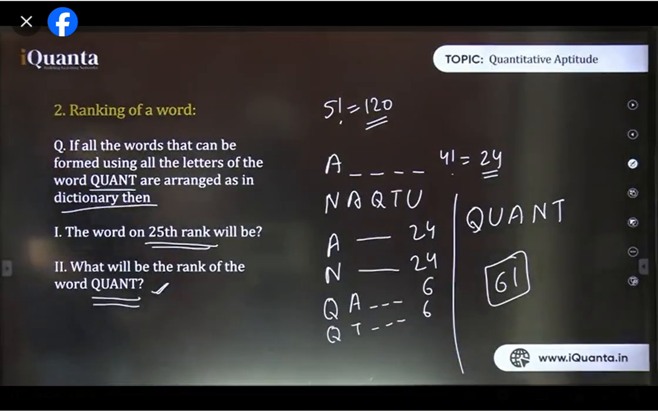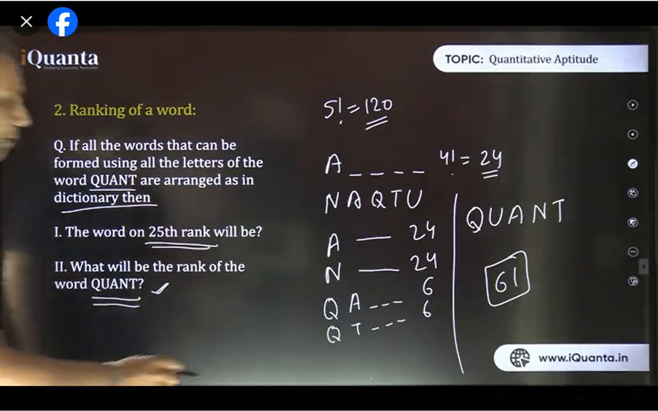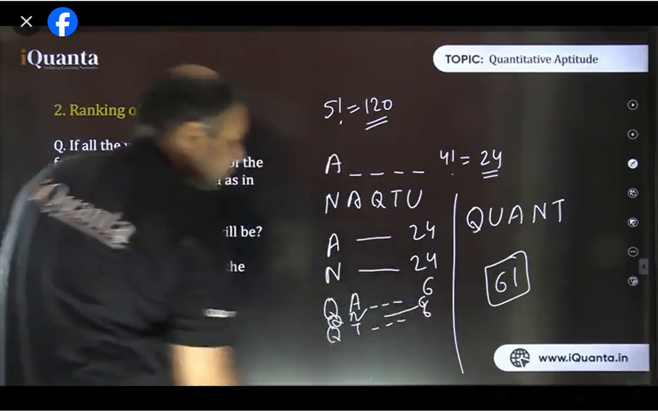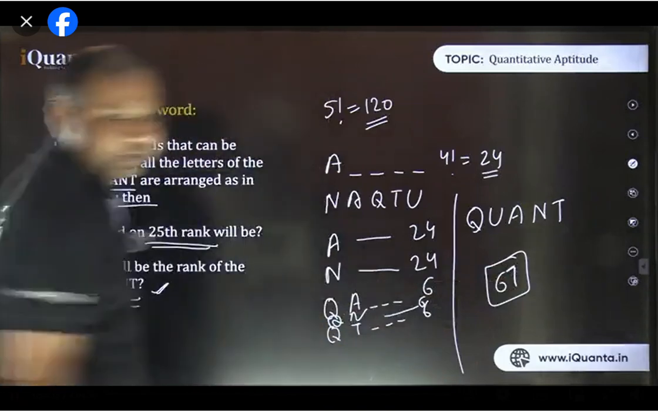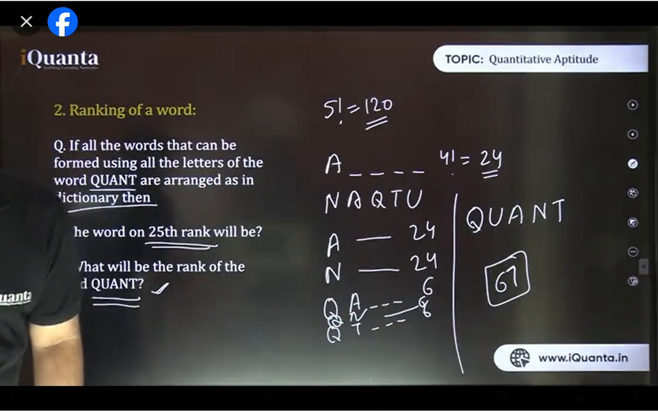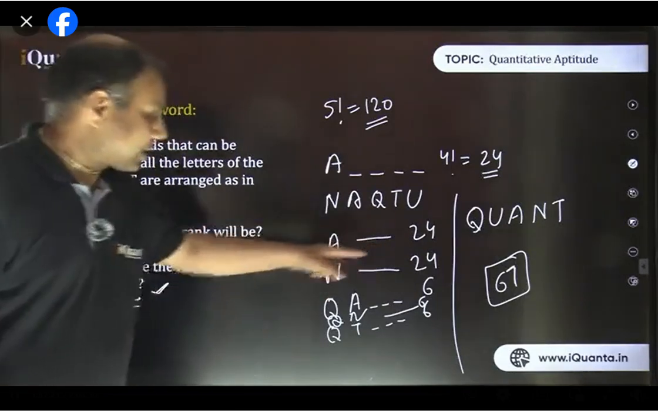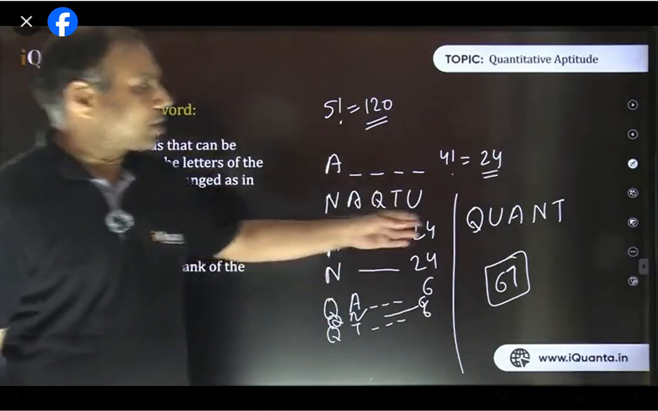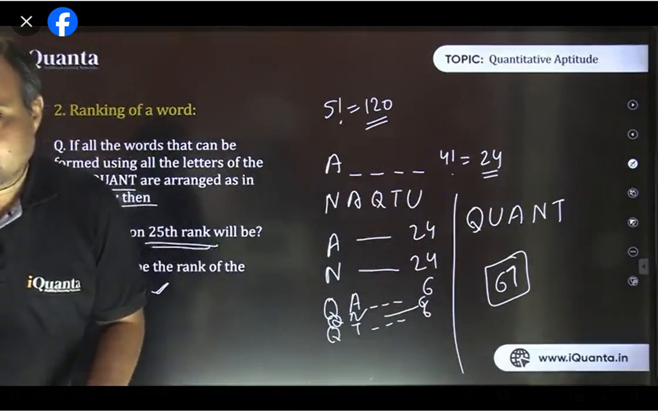Did I miss something? Did I leave something out? Oh, N was left out, right? Yes, I missed N. After A, N also had to come first. QN. There will be 6 more, right? 67 it would be. Right, I missed QN. Fine, that's correct. So QA 6, QN wale 6, then QT wale 6. After that, we move to QU. So that is the first word starting with QU.